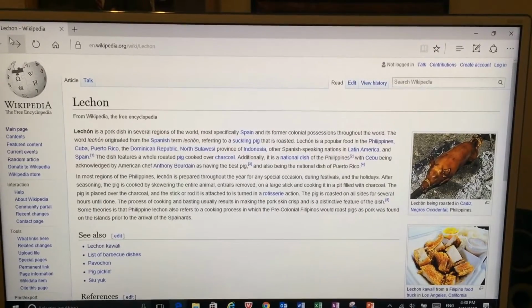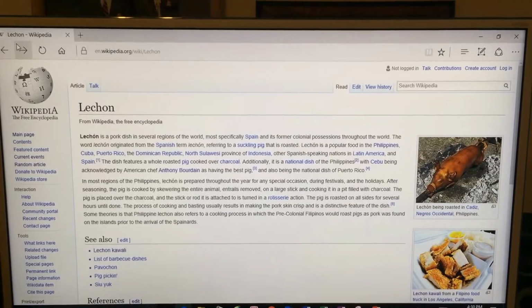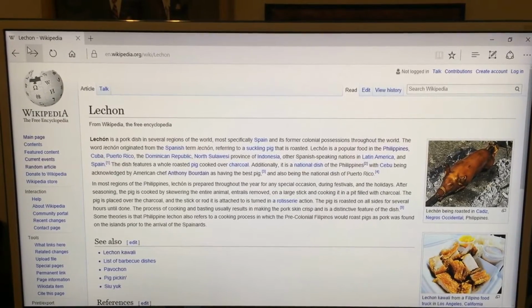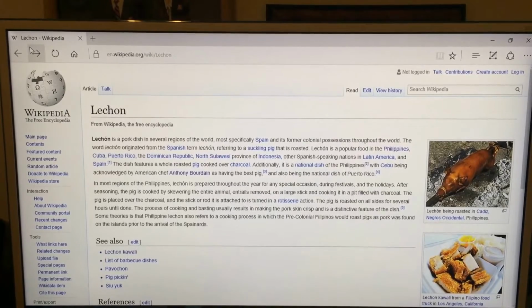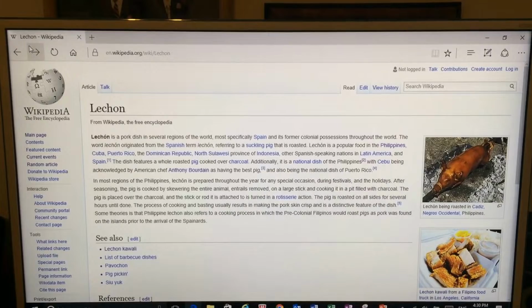Today we're going to be using the CRAAP method: currency, relevance, authority, accuracy, and purpose to determine if these articles hold credibility. What I have here is an article that's talking about lechon.